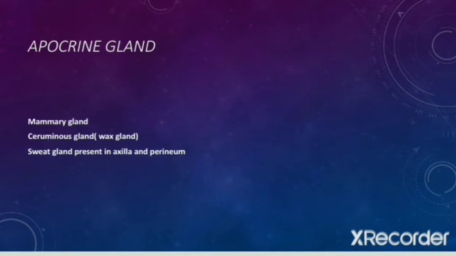So we have made a mnemonic for you to remember, that was AM. A for apocrine, M is for mammary gland. You can forget about wax gland and the sweat glands that are present in axilla and perineum, but you have to remember the mammary gland. You can't forget about mammary gland. You just have to be thorough with this fact that apocrine gland, main example is mammary gland only.